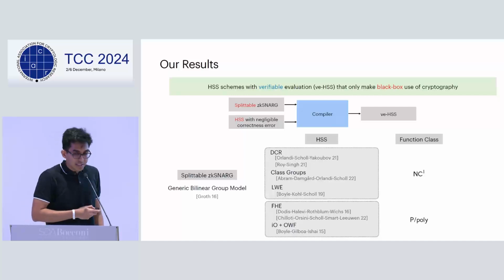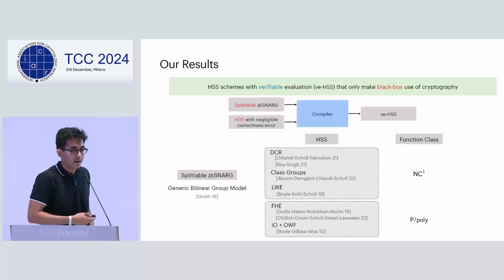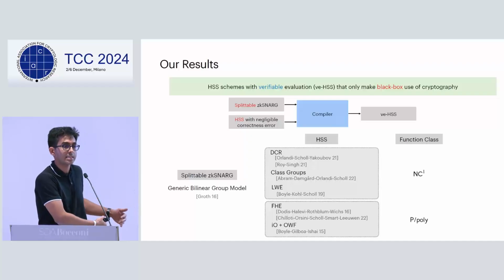So then we instantiate our compiler with the Groth16 ZK SNARG, which is in the generic bilinear group model, and HSS schemes from prior works, to get HSS with verifiable evaluation for NC1 and P/poly, where the class of computation is a function of the underlying HSS scheme we use.